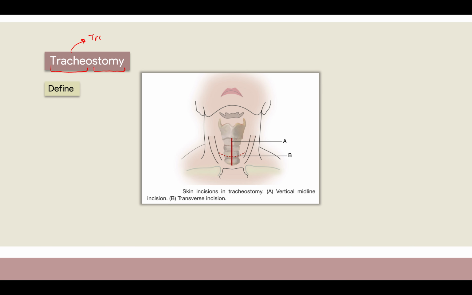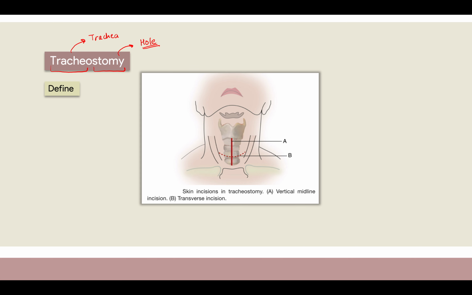Tracheo refers to the trachea. Stomy means a hole. Somewhere around here, I will tell you the exact location, we create an incision and make a hole here so that a person can take in air.